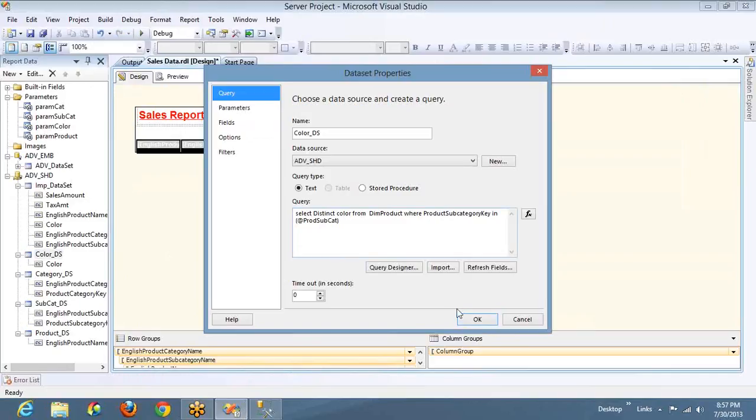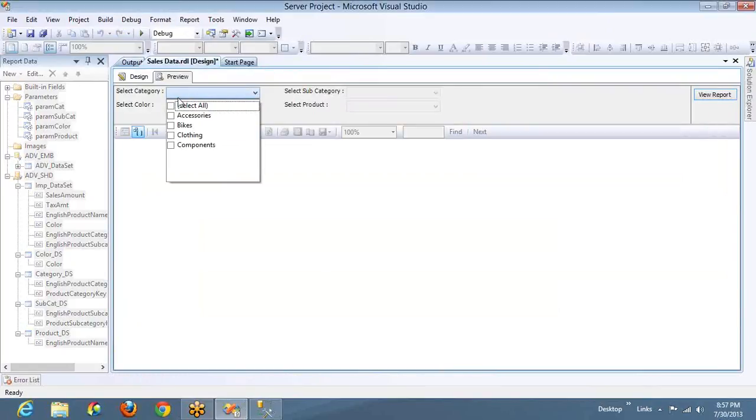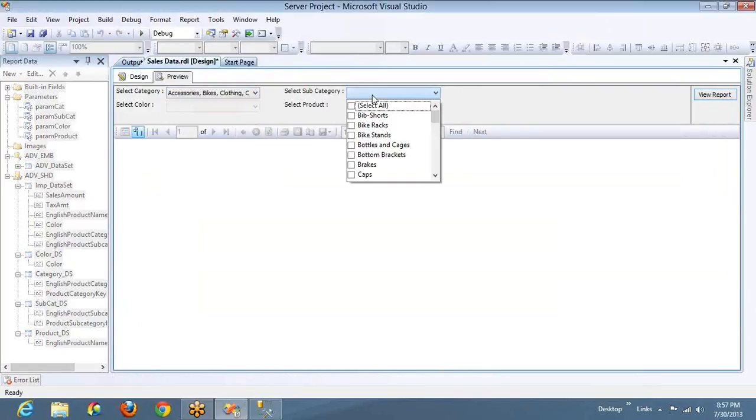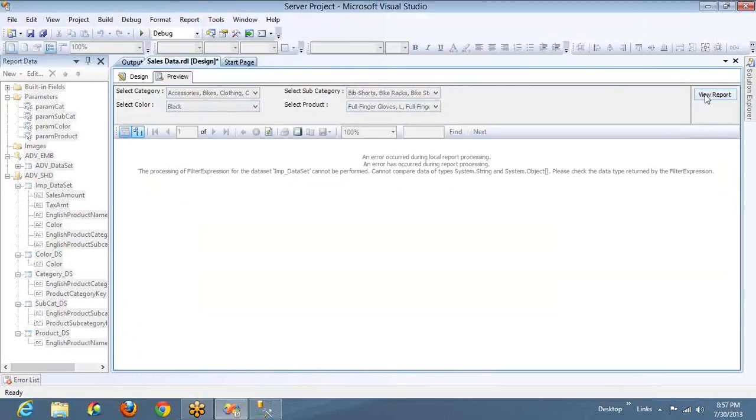Okay. Now let me go back again and select all the categories, subcategories, and let me select only one color. Let's say black, and let's say so and so. Oops, still I'm getting the error. One second. Let me fix this error.